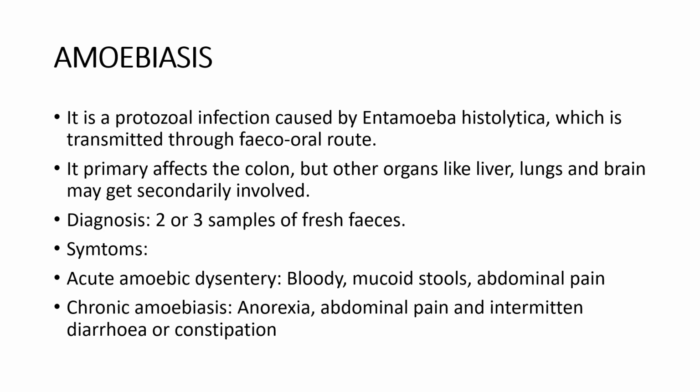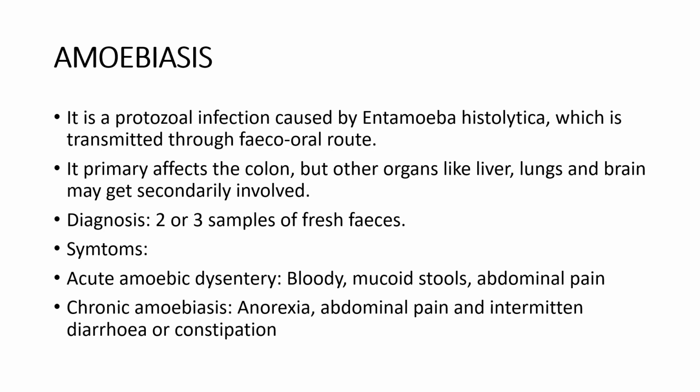Okay, you know the life cycle of Entamoeba histolytica. It exists in two forms, cyst and trophozoites. The cyst can survive outside the body for several weeks and is ingested through contaminated food and water, whereas trophozoites are labile and live inside the lumen.